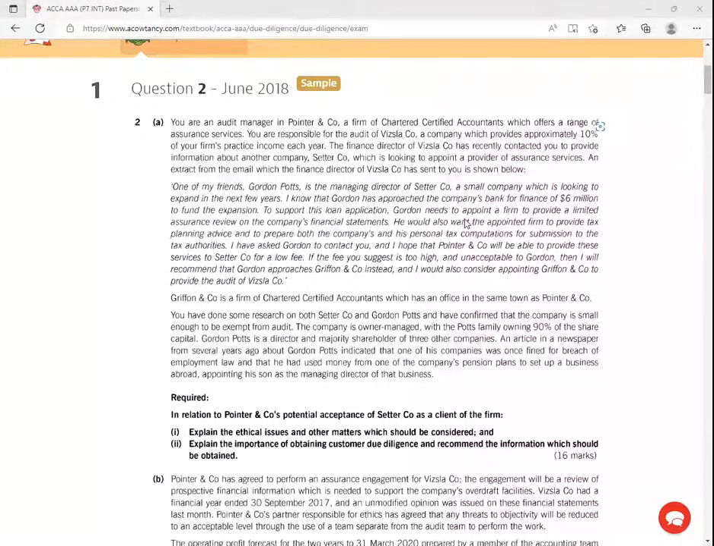Great. So, ladies and gentlemen, we are given a good question here. It's a nine-mark question. You're told here, required in relation to Pointer and Company's potential acceptance of a company as a client of the firm: explain the ethical issues, very common in your exam. Explain the ethical issues and other matters which should be considered. Number two, explain the importance of obtaining customer due diligence, right? And recommend the information which should be obtained.